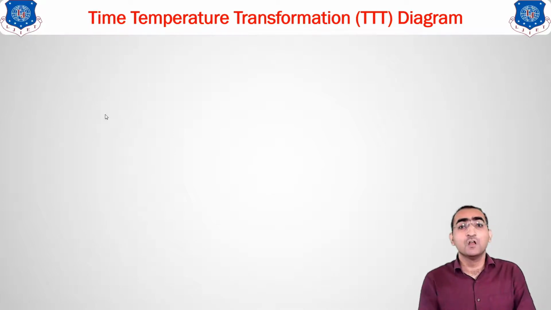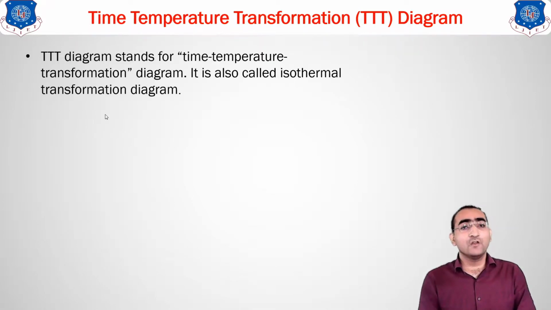So I gave you the objective behind this TTT diagram, why we are going for this TTT diagram. This is the basic motto for the construction of this TTT diagram. Clear? So now, let us proceed further with this TTT diagram. What do you mean by this? That is time temperature transformation. So we will see at which temperature and how much time, how does your steel behave? That means how does the transformation in the material occur.